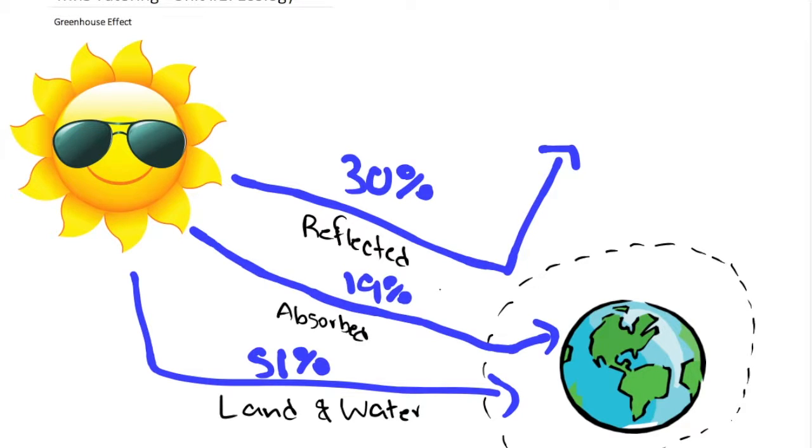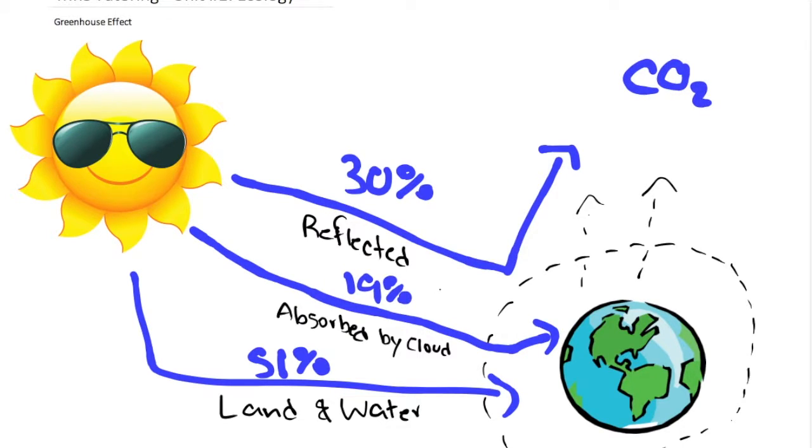Now, what happens when this 19% of the sun's energy is absorbed by clouds is that most of that energy cannot go back out into space, as it is trapped due to the atmosphere of the Earth. Well, what causes this? It's the CO2 in the atmosphere, right?